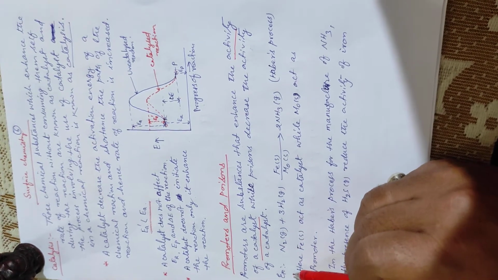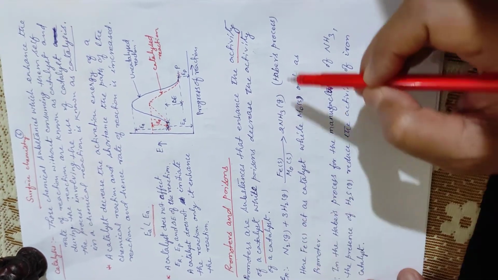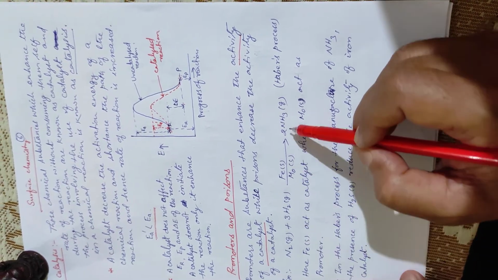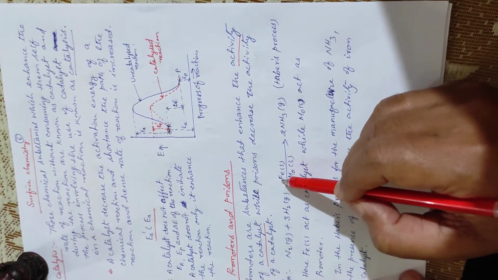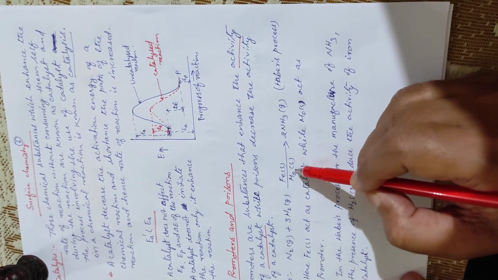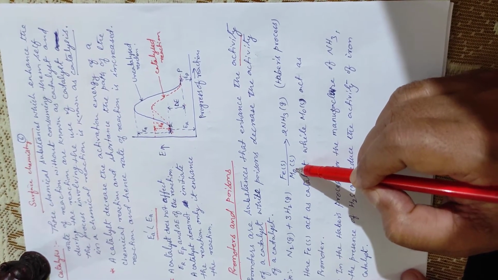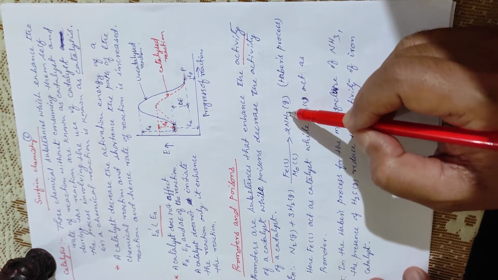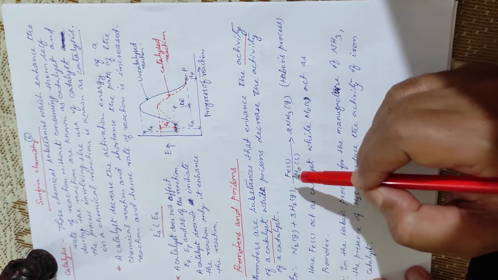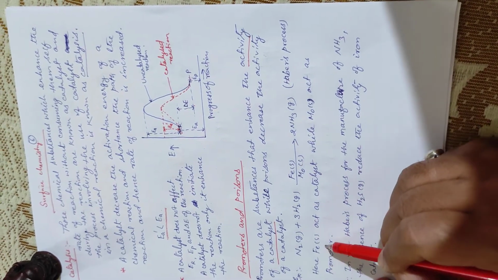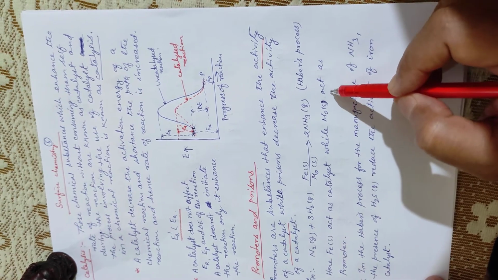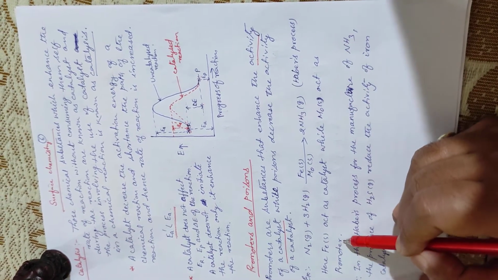For example, in Haber's process, N2 gas plus 3H2 gas gives 2NH3 gas. Iron solid is the catalyst and molybdenum solid is the promoter. The catalyst enhances the rate of reaction while the promoter enhances the activity of the catalyst. So here Fe solid acts as catalyst while Mo solid acts as promoter.